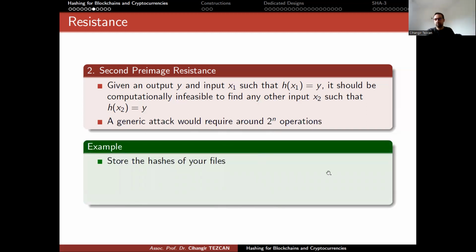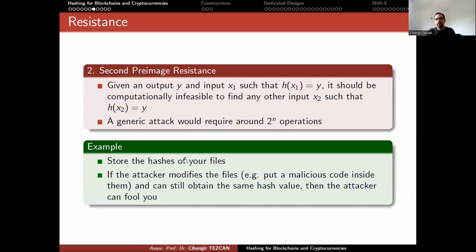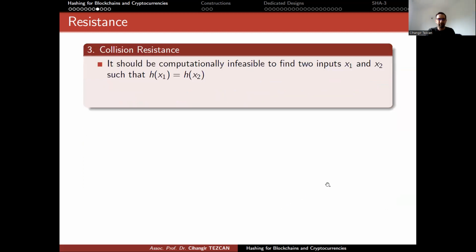And you can, for instance, do the following. You can store the hashes of your files or the drivers you put on the web, just to check if somebody modifies them. So if the attacker modifies the file, for instance, if a virus modifies a file on your computer and puts malicious code inside it, and can still obtain the same hash value, then the attacker can fool you, right? Because you think that it is the original file, but actually it has a virus inside it. I will give more examples about this in the future.